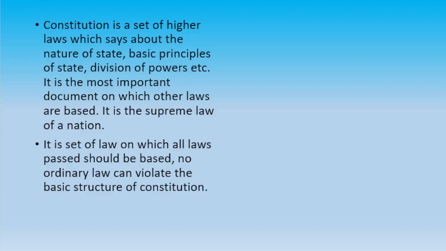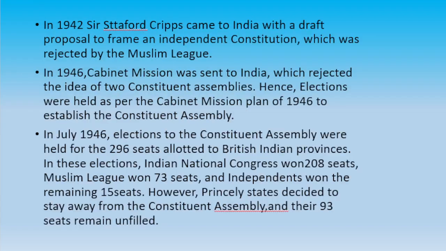Then in 1942, what happened? Stafford Cripps came to India. The Cripps Mission came with a draft proposal to frame an independent constitution of India, and this was rejected by the Muslim League because they were demanding a separate country for themselves.